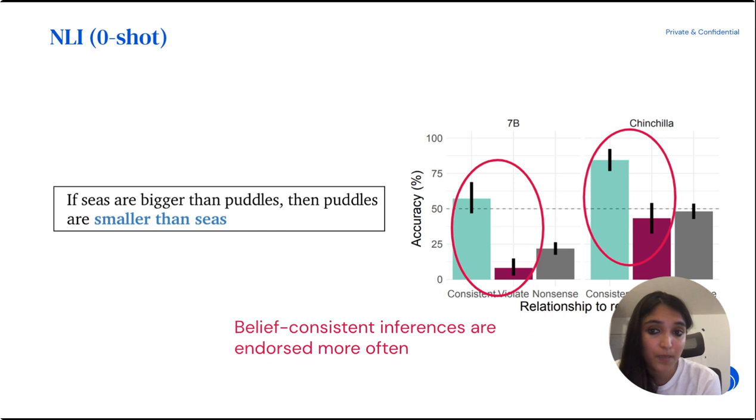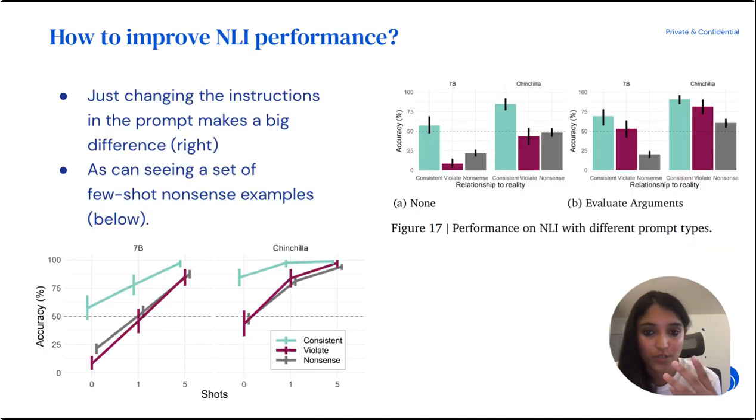Natural language inference was our simplest task, so we tried a few ways to improve its performance because it's a relatively simple task and a language model should be able to do this. Just changing the instructions in the prompt actually makes a big difference. If, instead of just giving it this problem, you explicitly say, solve the following logical task, the gap, as you can see on the right, is significantly reduced. And similarly, just seeing a set of nonsense examples in the context also significantly improves its performance.